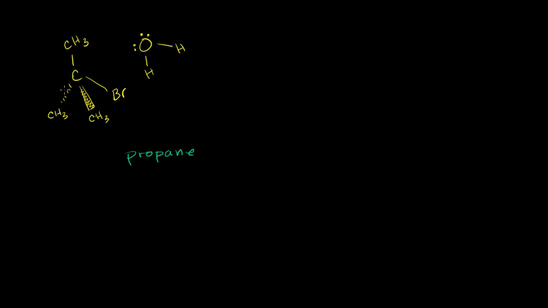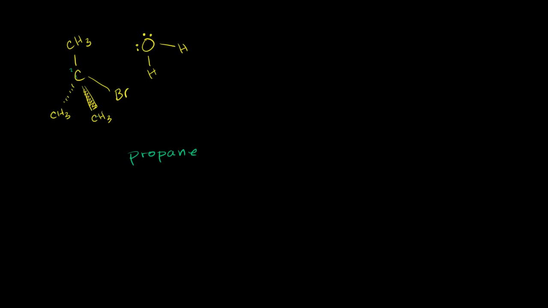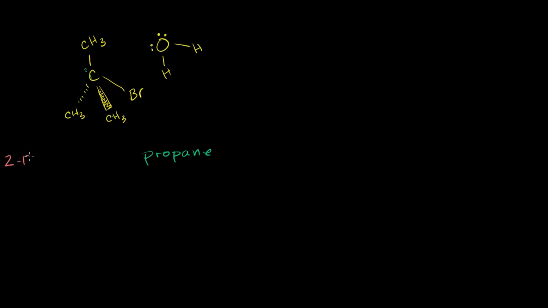Propane. And then this is our longest chain right here. 1, 2, 3. We have this methyl group off of the number 2 carbon. And we also have the bromo group off of the number 2 carbon. So it's going to be 2-bromo-2-methylpropane. Let me write that a little bit neater. I'll need more space to the left. This is going to be 2-bromo, 2-methyl for this methyl group off the number 2 carbon, propane. So let's think about how it might react with just water.